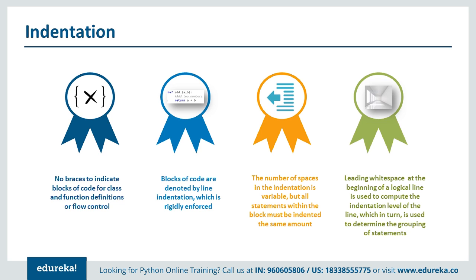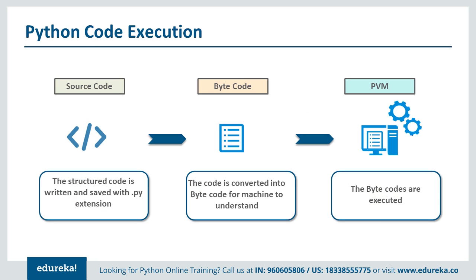So proper formatting can only be done when we have the proper indentation in place. That is the reason why it's quite complex and quite important that we use the proper indentation over here. Now, how can we run the Python source code? The Python source code execution is also important because of what exactly happens in the backend.